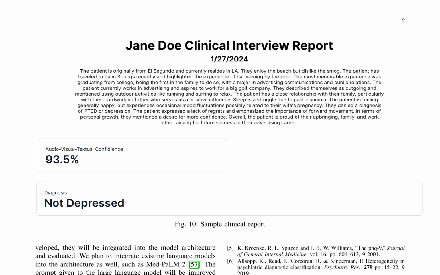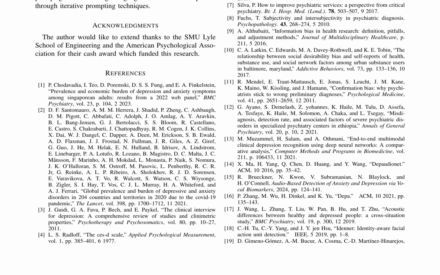The authors stress the need for a more nuanced understanding of psychiatric diagnosis, moving beyond traditional self-reported measures and incorporating objective, multimodal data. They propose an innovative approach to integrating various data sources, including audio and video recordings, into a unified model. This approach is expected to enhance the reliability and validity of depression diagnosis, reducing the impact of information bias and other methodological limitations inherent in self-reported data.